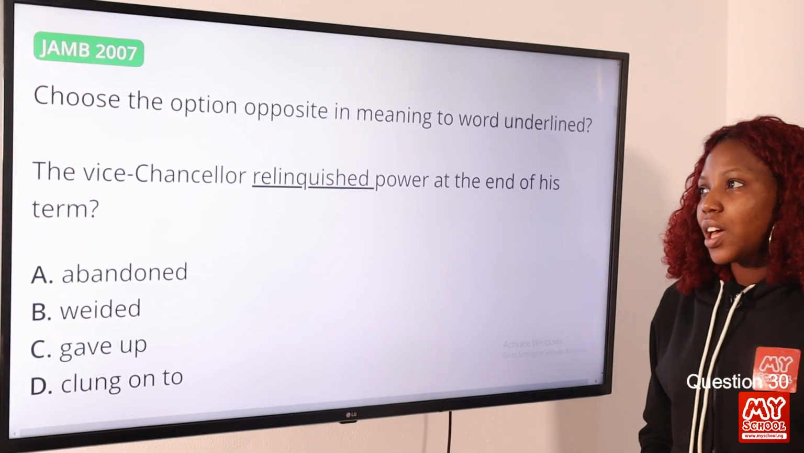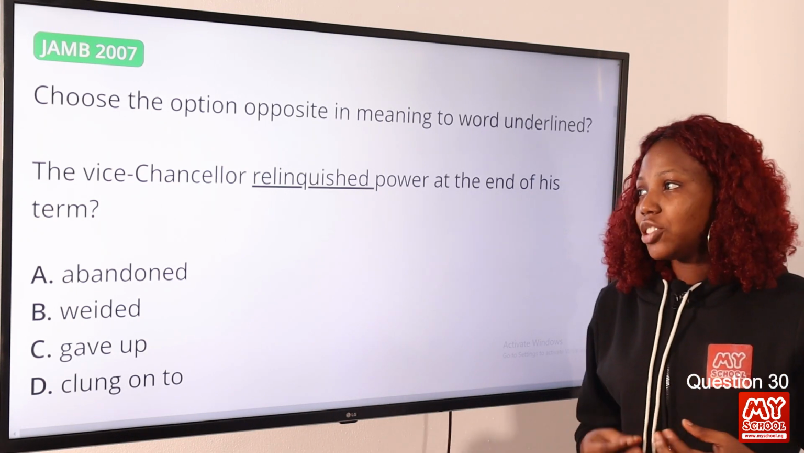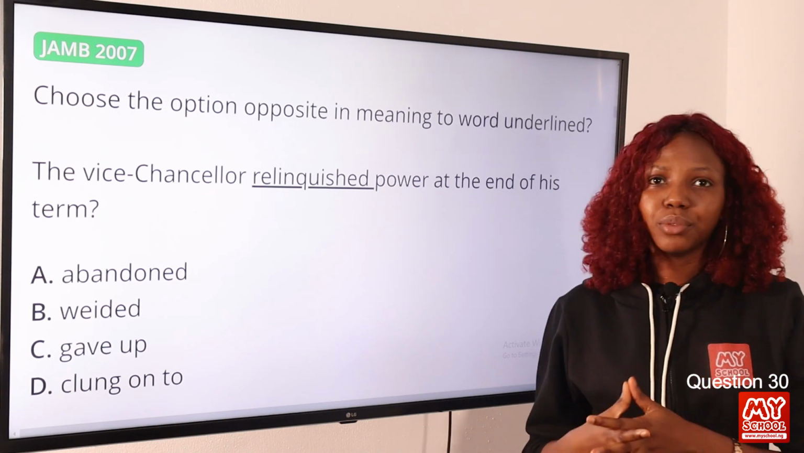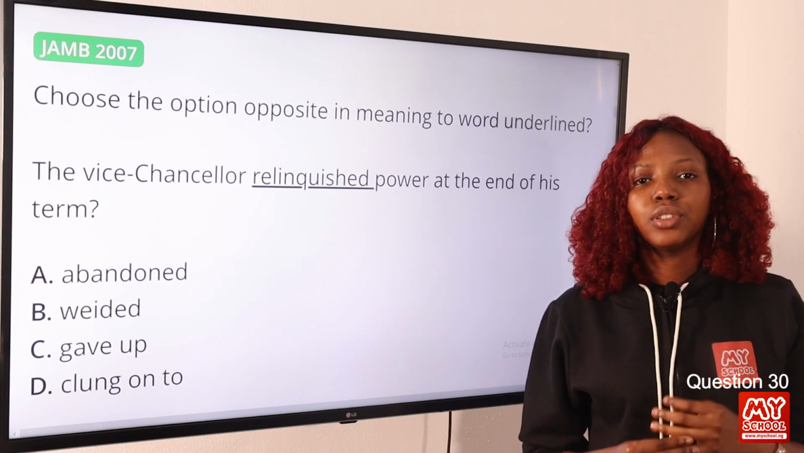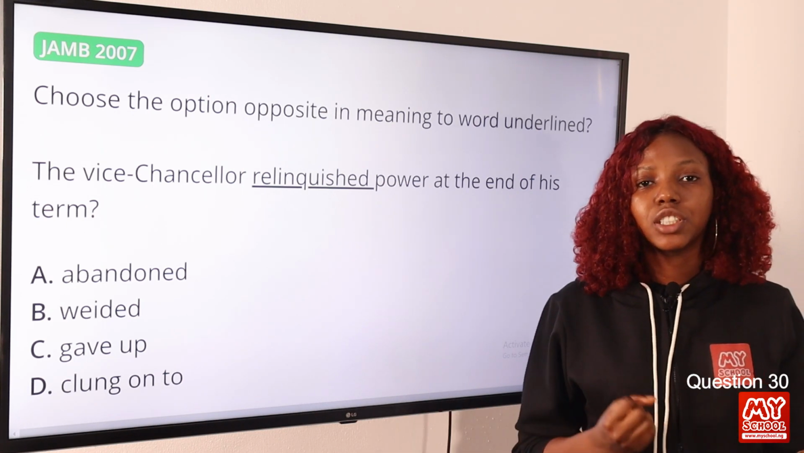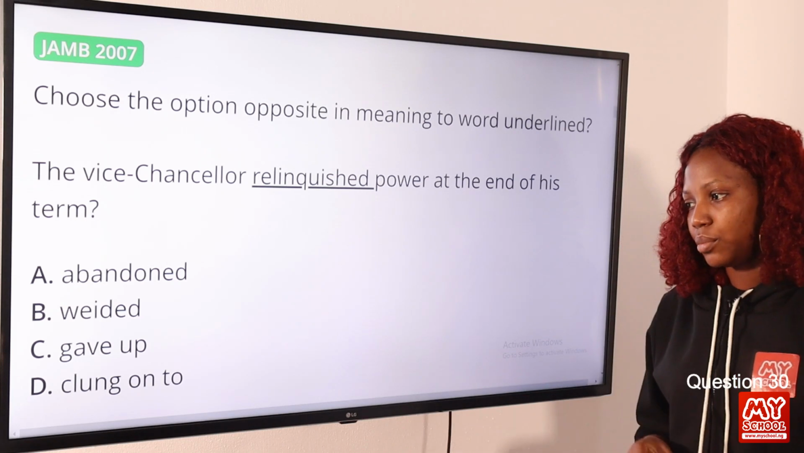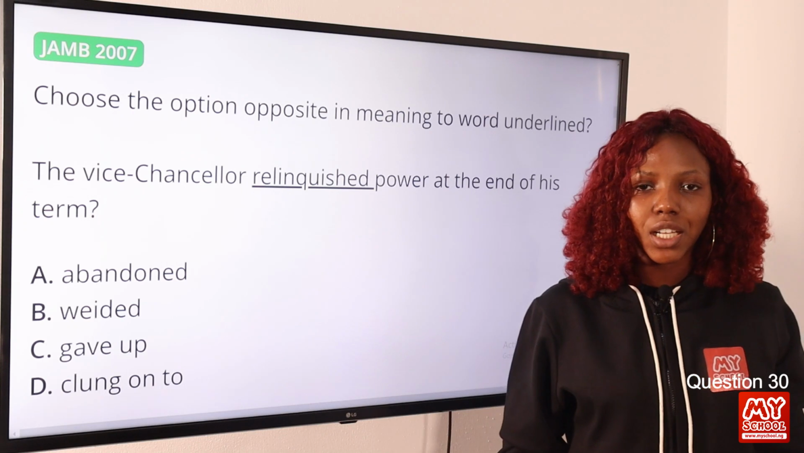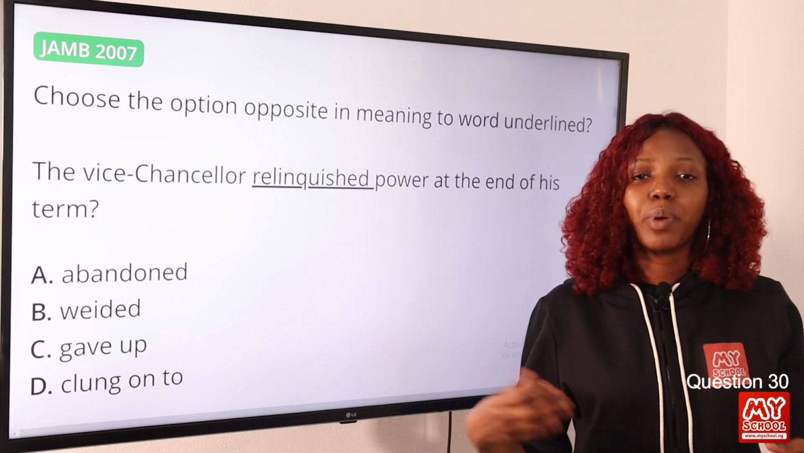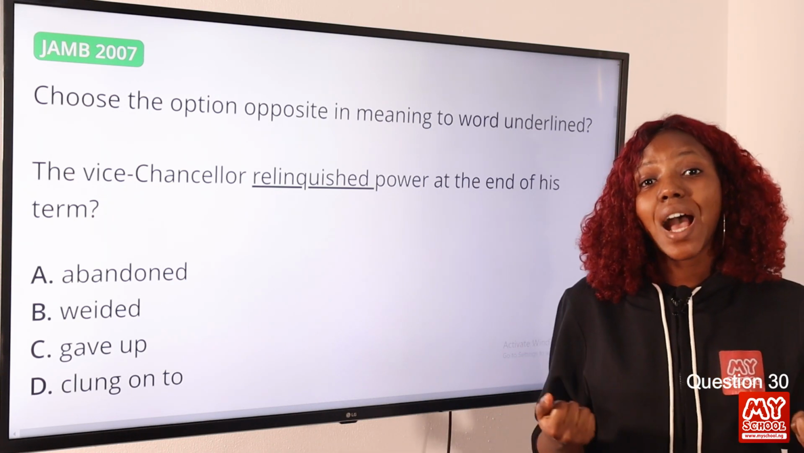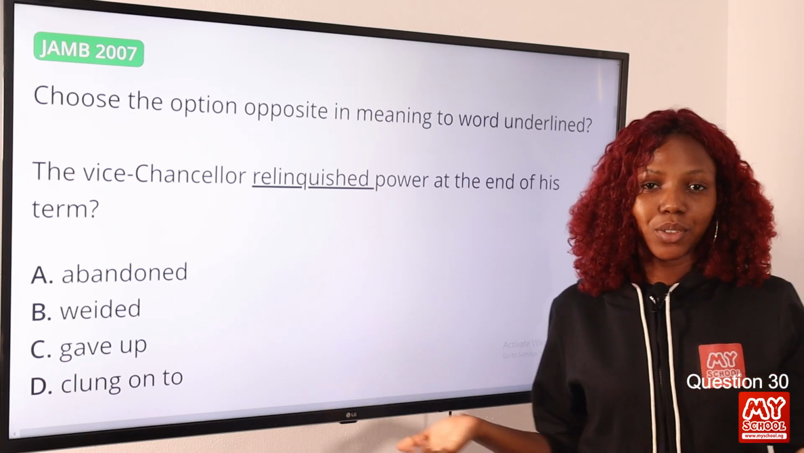Question 30. So still under antonyms, the Vice Chancellor relinquished power at the end of his term. Now the word relinquished is to cease to keep, to give up. That is what it means. To relinquish is to give up or to cease to keep something. Okay, so the opposite meaning will be clung onto. Now, clung is gotten from the word cling, and so clung is the past tense or the past participle of the word cling, and it means to hold on to. So you are trying very hard to keep something. Okay, so the answer to this question is definitely option D.